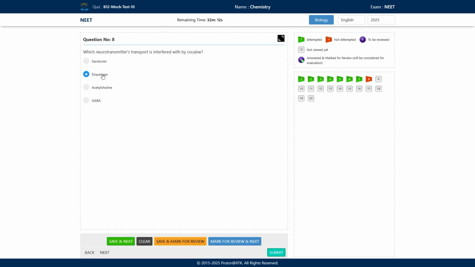So dopamine is a neurotransmitter. Its transport is interfered by the cocaine. So what happens? There is an accumulation of dopamine in the synapses region, in the synaptic cleft region, and the neurotransmitters keep on, you can say, getting activated by this dopamine. So you will feel more energetic because of this.